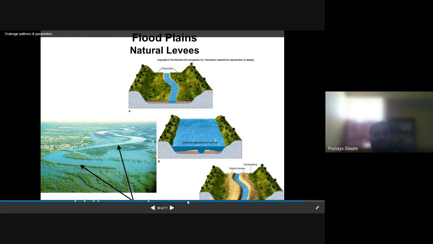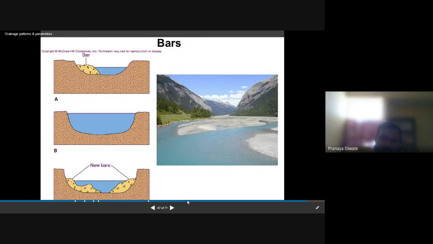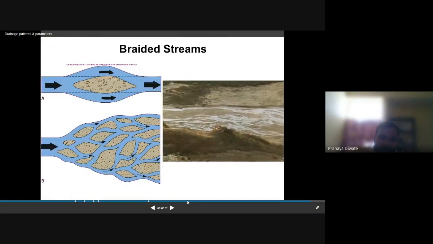The floodplains. What is the floodplains? Floodplains, natural levy. So what is the natural levy? And point bars, rain sediment, braided stream. So what is all about this braided stream? Braided stream is an order of stream. What is the meandering? One is braided. Braided goes more or less similar or slow, whereas meandering gets a corner, with more erosional process.